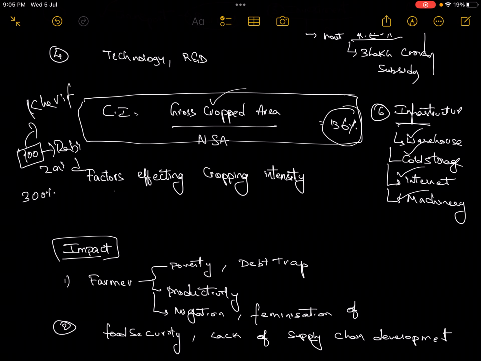So gross cropped area is how many times you have used the area that you have. On average it is 136%. Why are people not going for 300%? Again, it will depend on the same factors that I have mentioned here. So the answer will remain the same for the factors affecting cropping intensity in India.